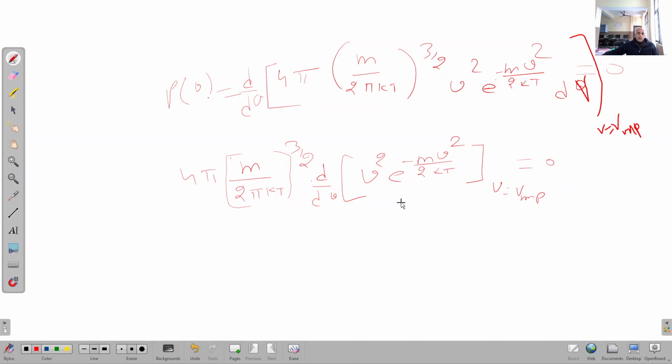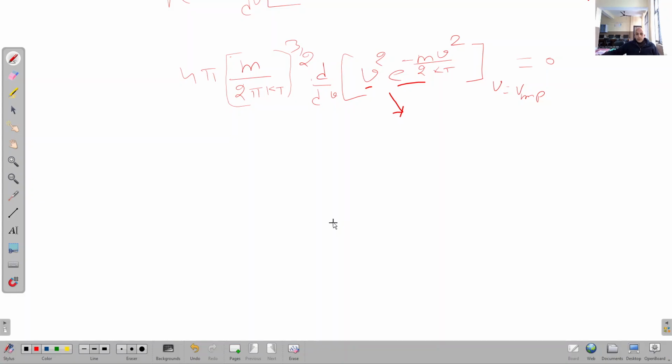Now we have to do the differentiation of this, and we can do it by applying the product rule, because there are two variables, v square and e raised to power minus m v square upon 2 kT. I'm hopeful that you can do this differentiation at this level.